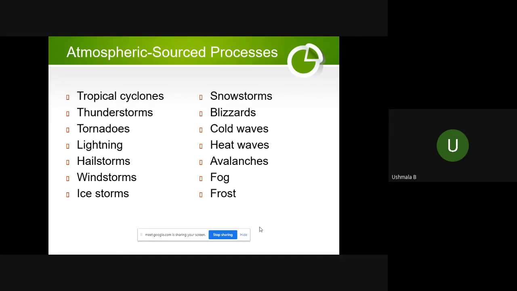Sir, north. Both north and south tropic are there. Tropic is basically 23 degree north or 23 degree south of equator.